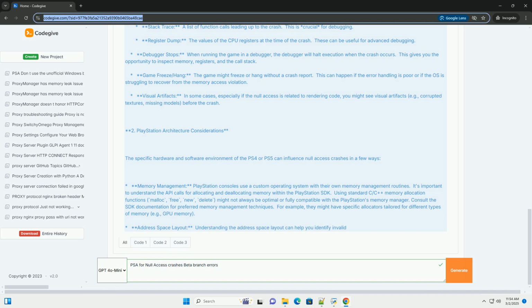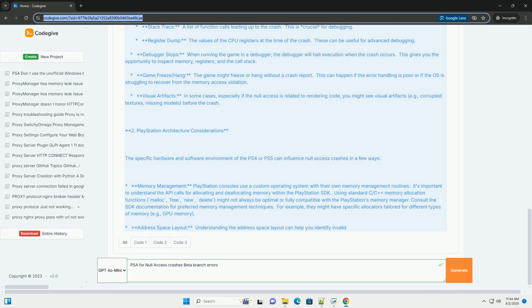Debugging techniques. Binary search. If you can reproduce the crash consistently, try using a binary search approach to narrow down the source of the problem. Comment out or disable sections of code until the crash disappears, then gradually re-enable code until the crash reappears. Heap validation. Use heap validation tools to check for memory corruption. Heap corruption can lead to seemingly random crashes, including null access crashes.